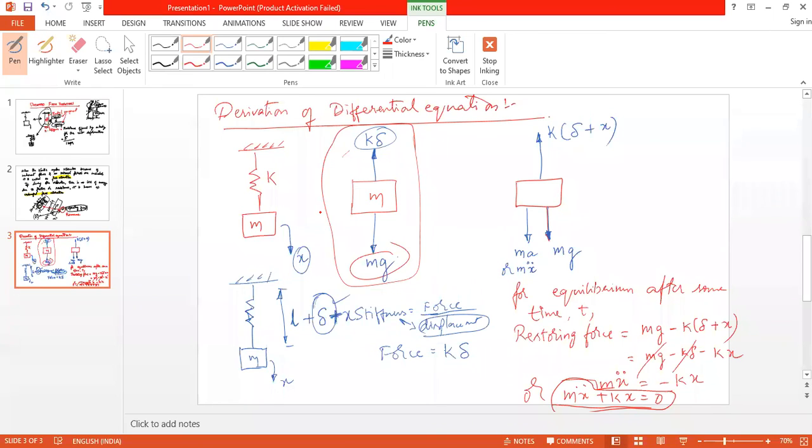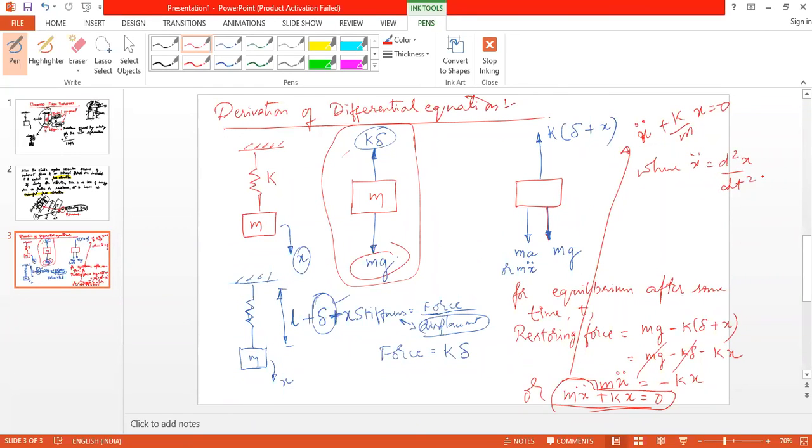Yes, sir. And this can be written as x double dot plus k by m x is equal to 0, where x double dot is equal to d square x by dt square.